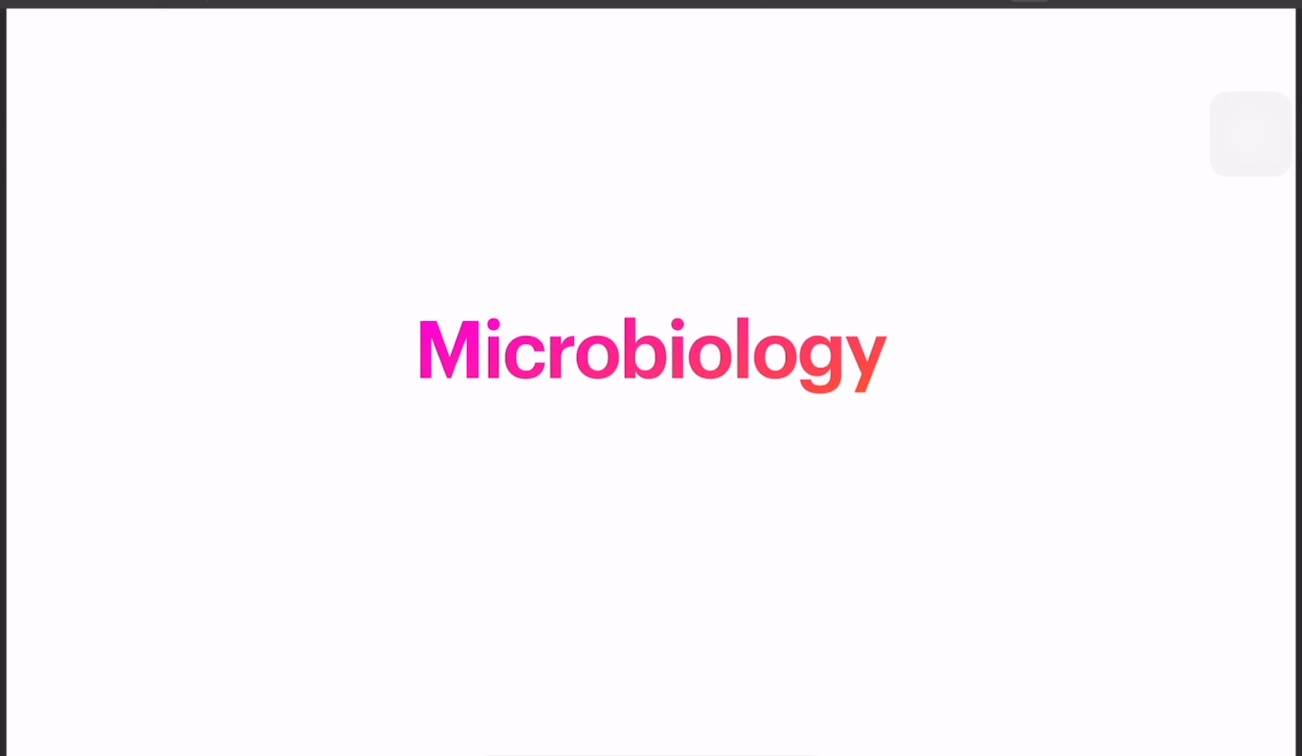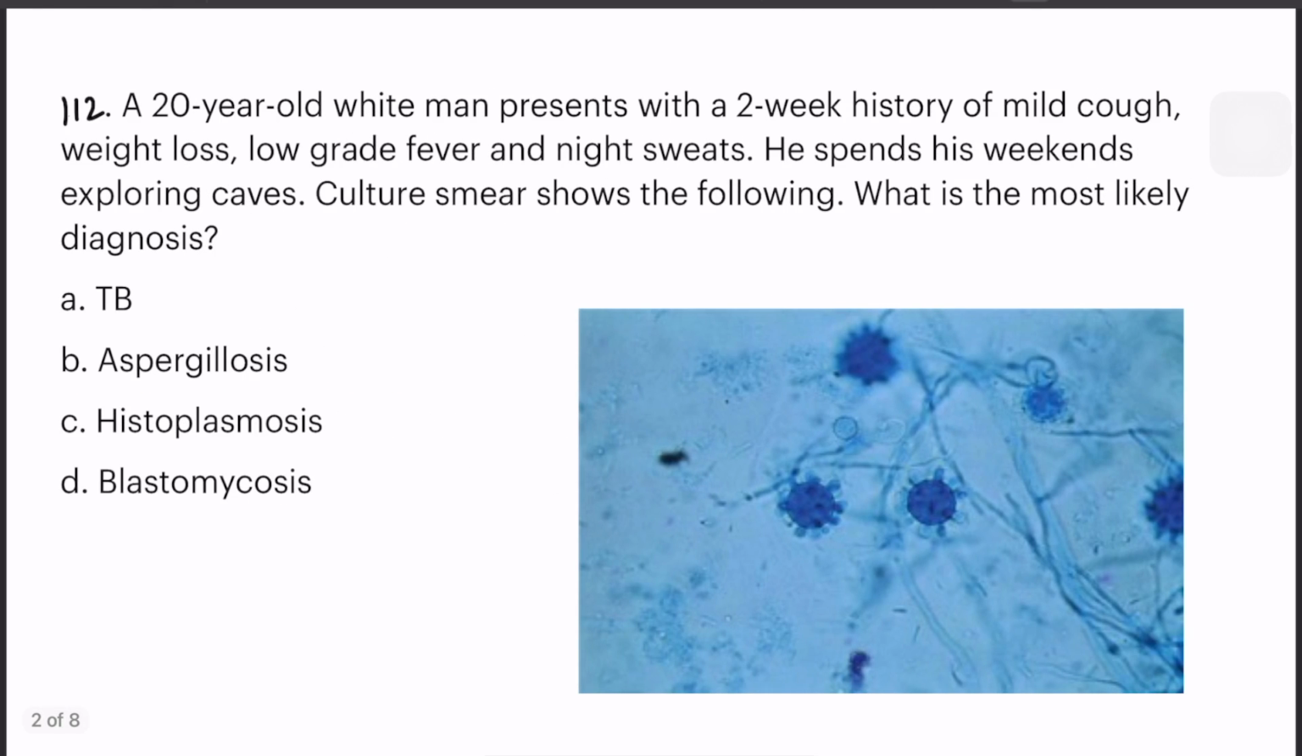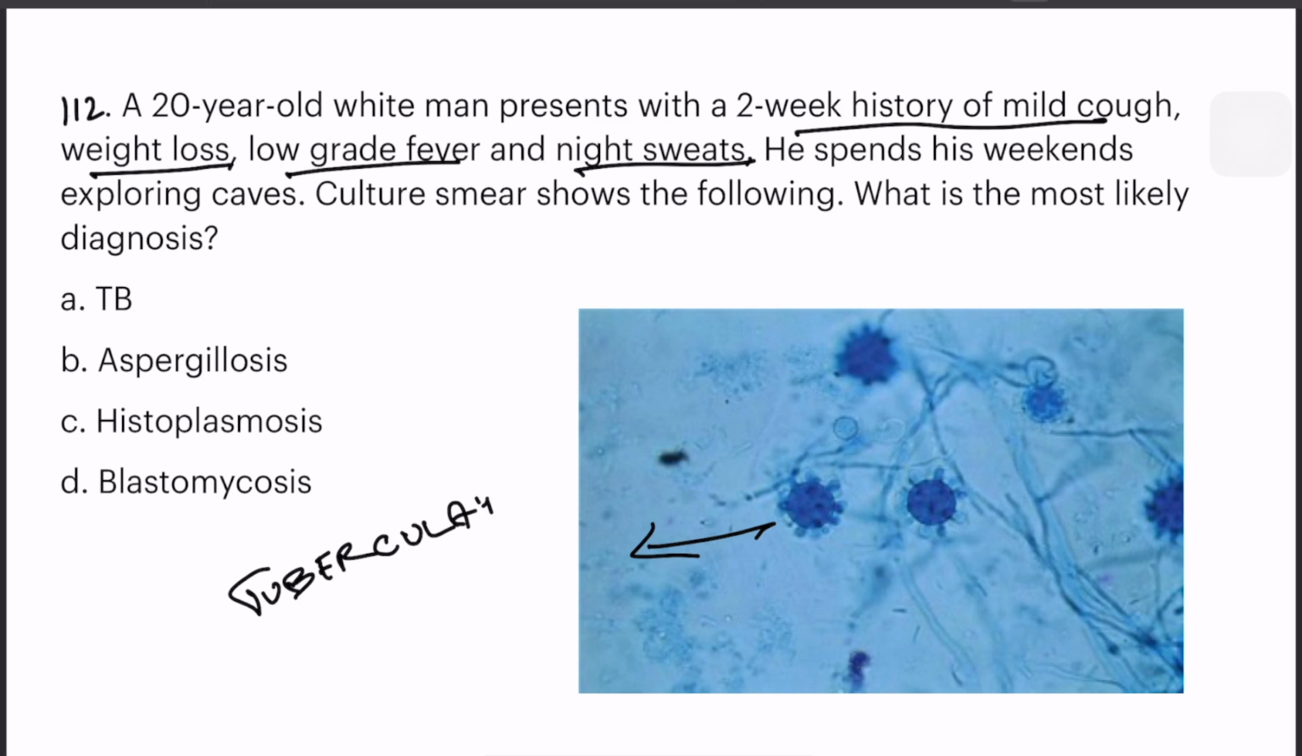Let's continue with microbiology. The first question is, a 20-year-old man presents with 2-week history of mild cough, weight loss, low-grade fever, and night sweats. He spends his weekends exploring caves. Culture smear shows the following. What is the most likely diagnosis? And smear shows tuberculate macroconidia. So the answer is option A, histoplasmosis.